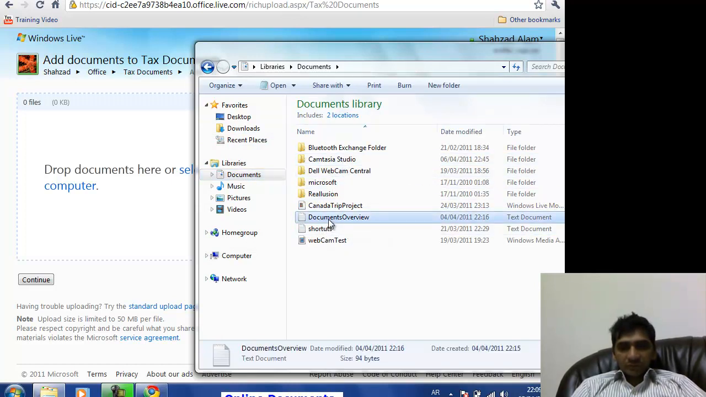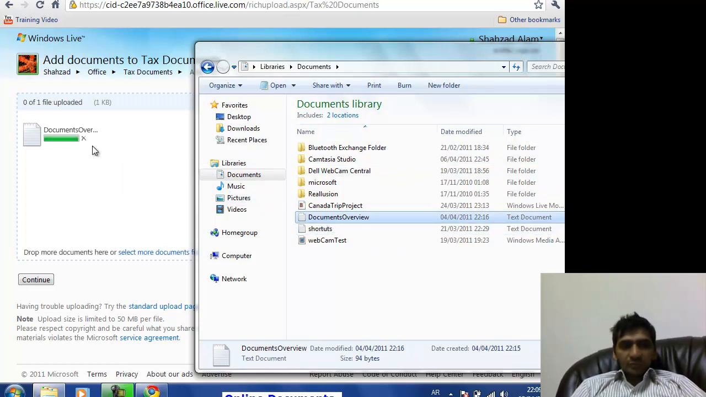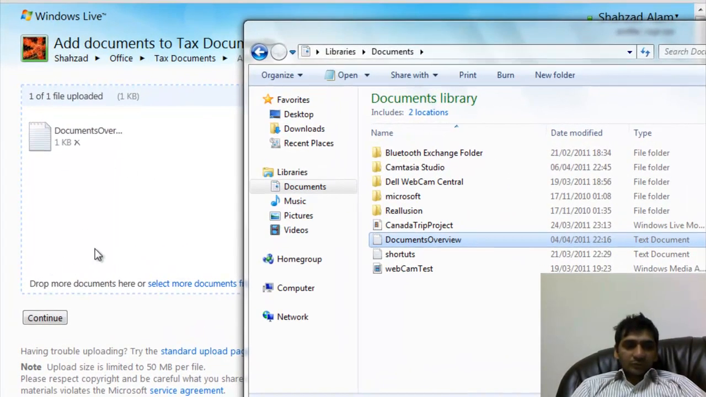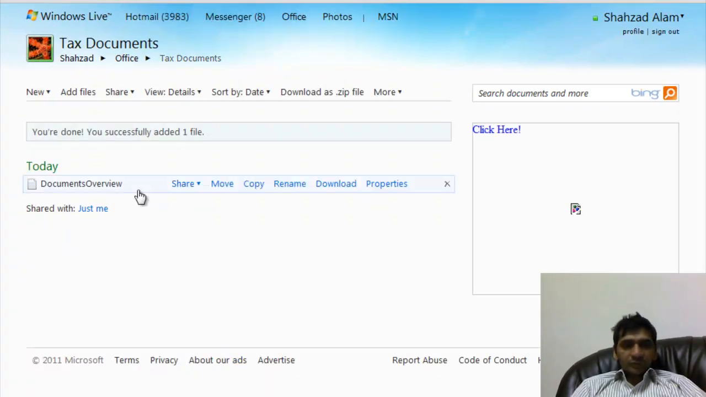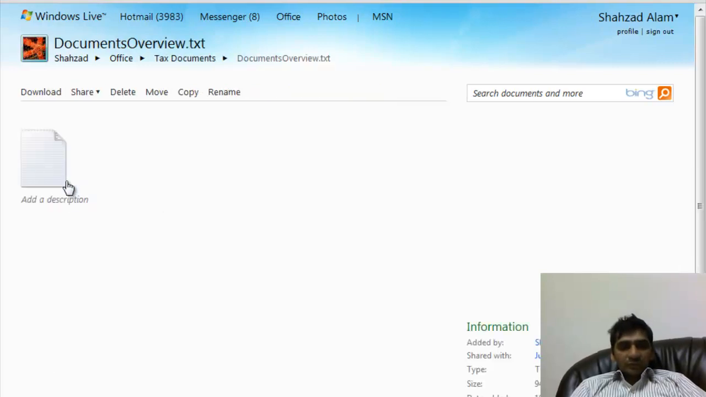So I put this document over here, so I can put my documents over here and they will go to this folder. Okay, now this document is here, and within this folder now I can share, I can move, copy, rename, I can download.